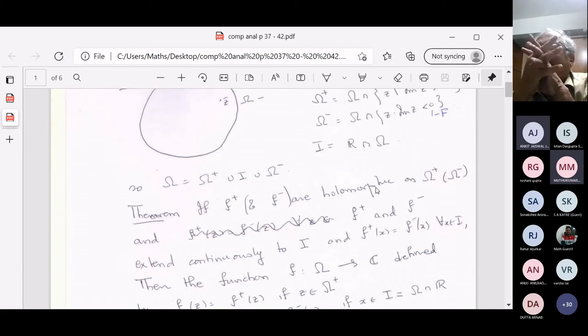Maybe you have a real valued function f from A to y, and you have another function g from B to y. A union B is X. And the two functions f and g agree on the set A intersection B. So on A intersection B, these two functions agree. F on A is continuous, G on B is continuous, and therefore you can define a function which I'll call